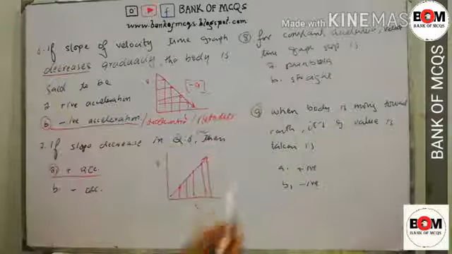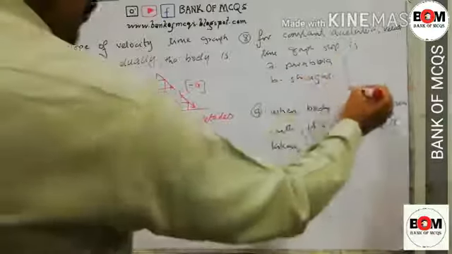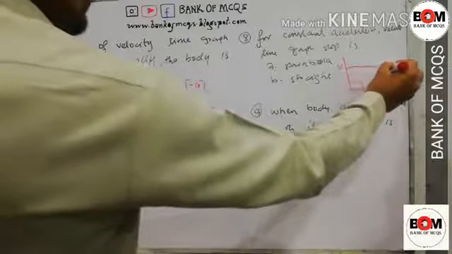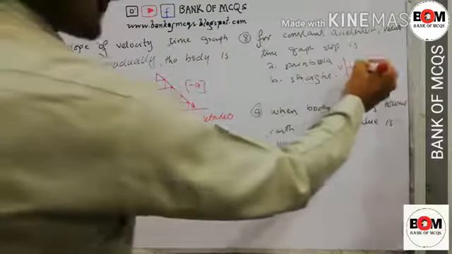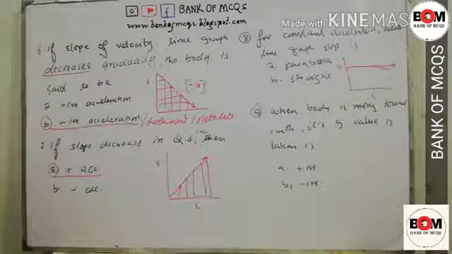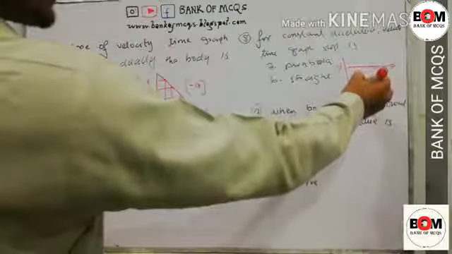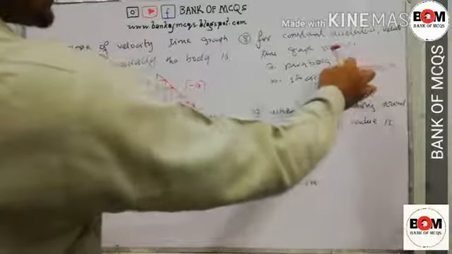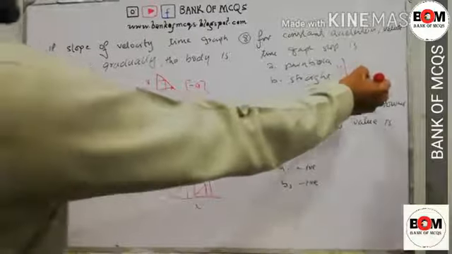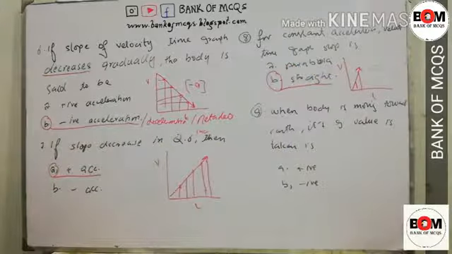Question 8. For constant acceleration, is the velocity time graph slope a parabola or straight? For constant acceleration, the velocity is changing at equal intervals of time, so the graph is straight.